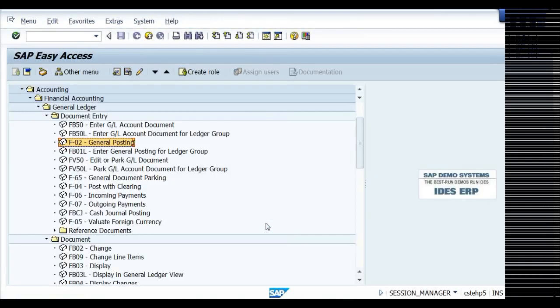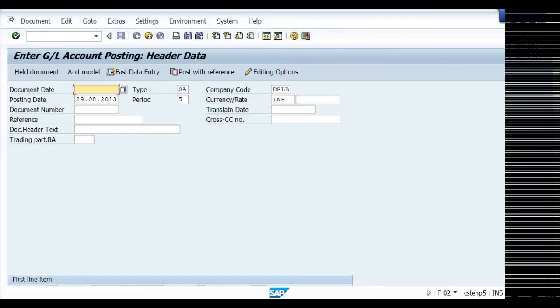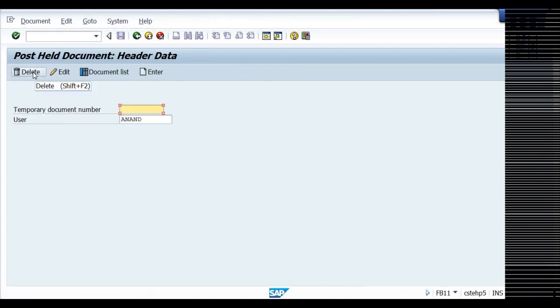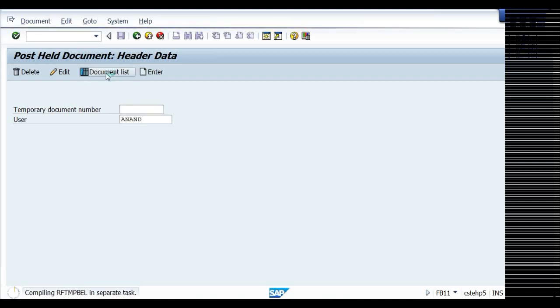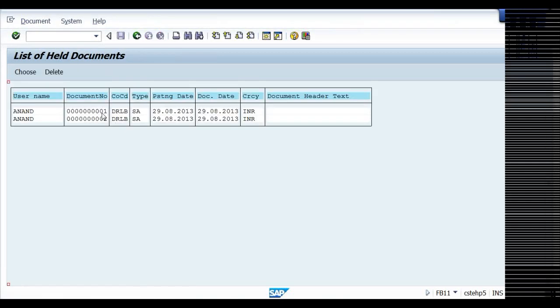Once my boss comes, I discuss with him, it gets clarified and I want to post it. Again go to F-02, see held document. Go to held document. It will take us to the FB11 T-code. You can give the temporary document number. I don't remember the document number because there are half a dozen, so in such a case, go to document list. Document numbers 1 and 2.